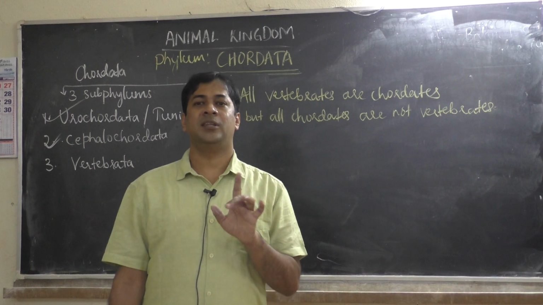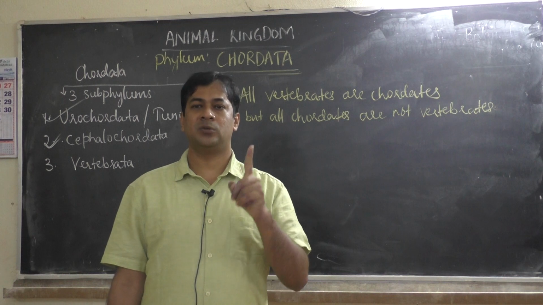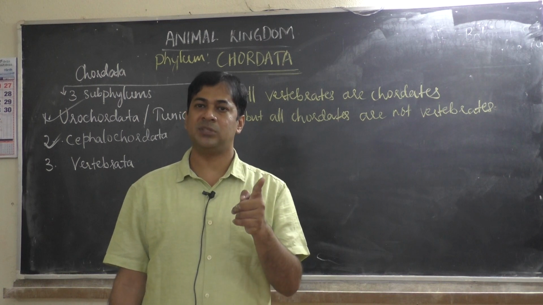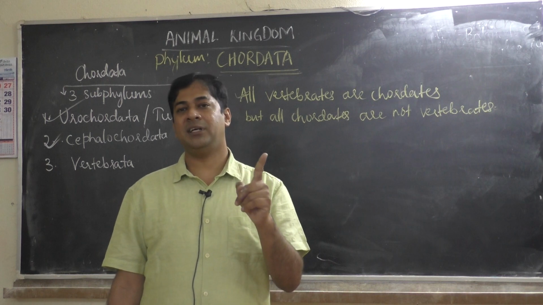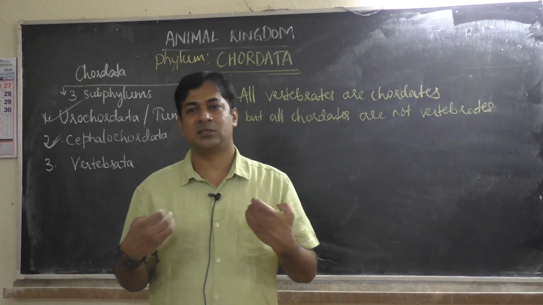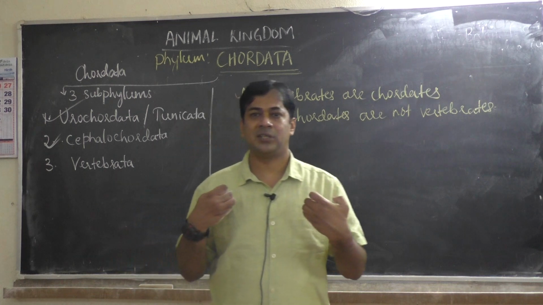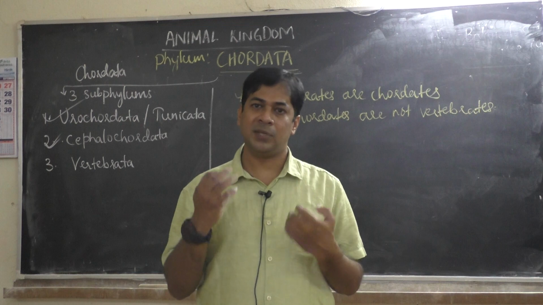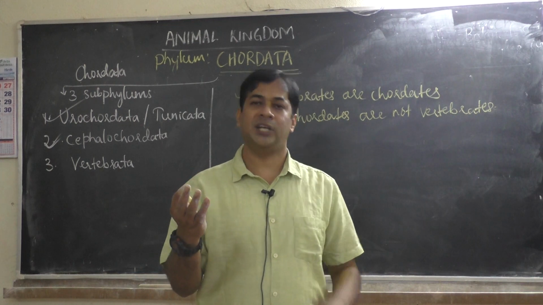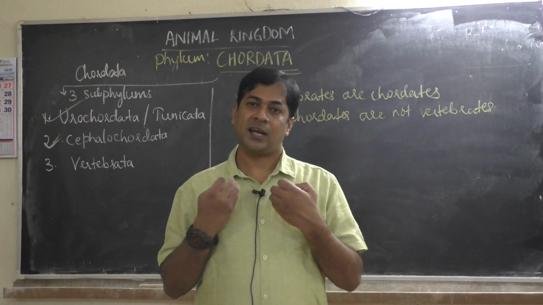No, they have only notochord. So an animal which has only notochord becomes only a chordate. What about us? We are vertebrates and chordates, because we had a vertebral column and also notochord.